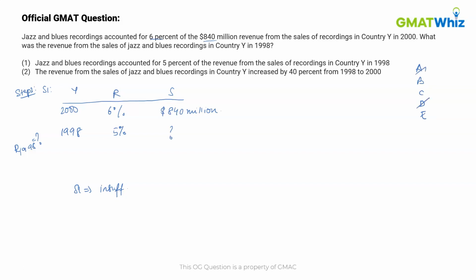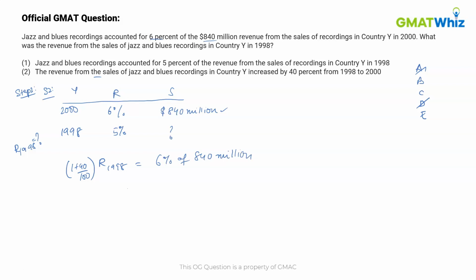We now check the sufficiency of statement 2. In statement 2 we are given that the revenue from the sales of jazz and blues recordings increased by 40% from 1998 to 2000. So if R is the revenue in the year 1998, now there is a 40% increase in the revenue. So we can write this as (1 + 40/100) multiplied by R of 1998. This should be equal to the revenue earned in 2000, which will be 6% of $840 million.